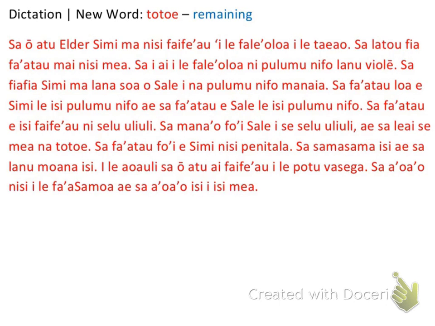So I know that was a little bit of a tricky paragraph. It didn't really have a lot of structure to it. It just had a lot of principles that we've been working on lately, and I was hoping that you would be able to pick up on those. Here is what that paragraph looked like, and hopefully you're going to be able to understand it. For time's sake, I'm not going to translate it for you in English, but you should be able to translate this now that you've heard it and that you can see it. So I encourage you to go through this exercise so that you can concrete some of the ideas that we've taught you into your mind. Okay? Tō whā soifua.